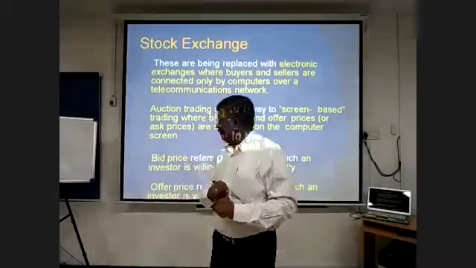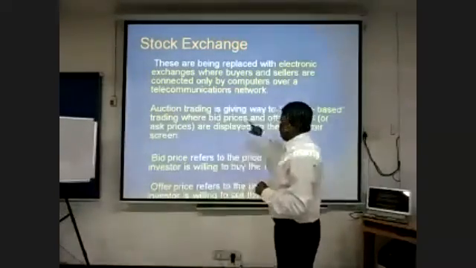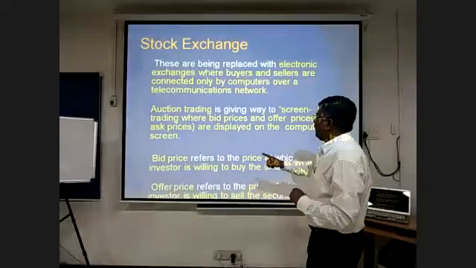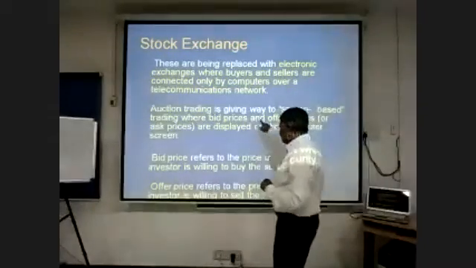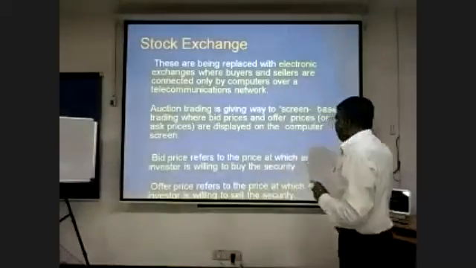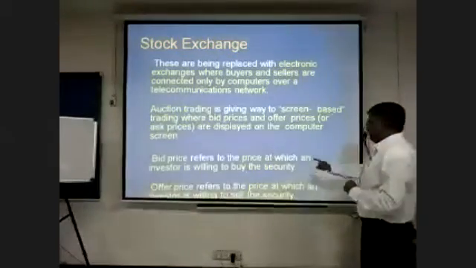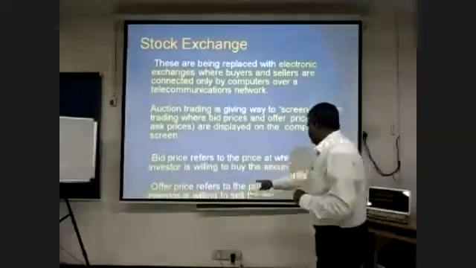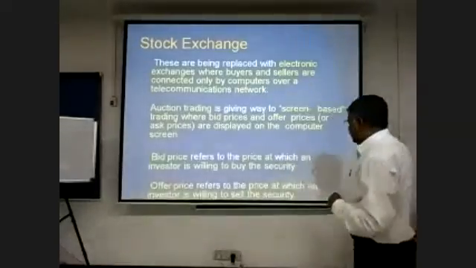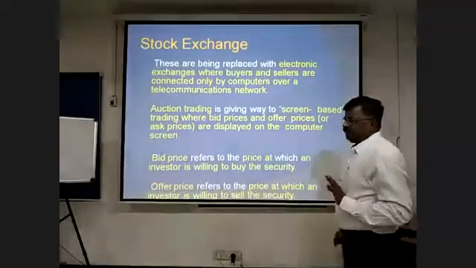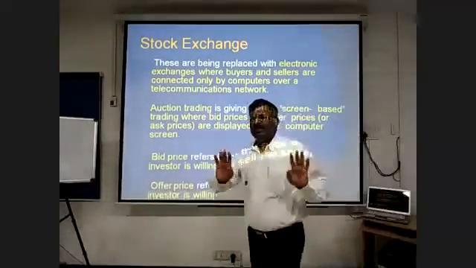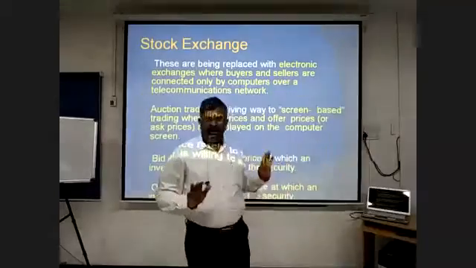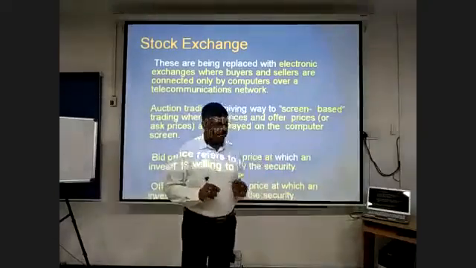So when the issue prices are displayed, I am ready to buy. I explain that the bid price is the price at which the investor is willing to buy securities. The offer price is the price at which the investor is willing to sell securities. For example, now the Reliance Industries is going to offer shares.